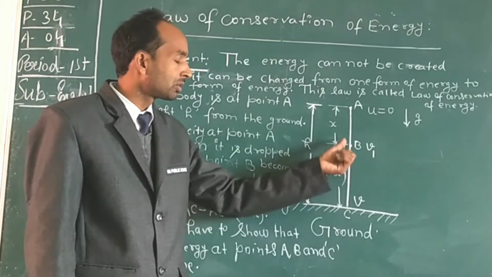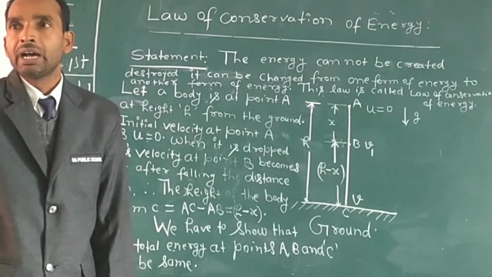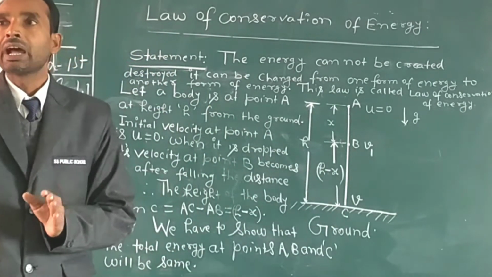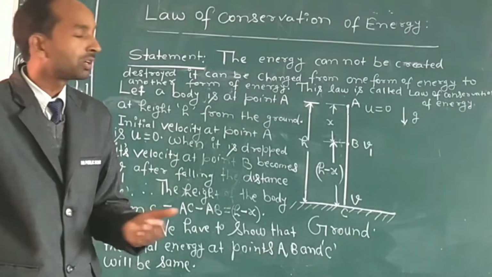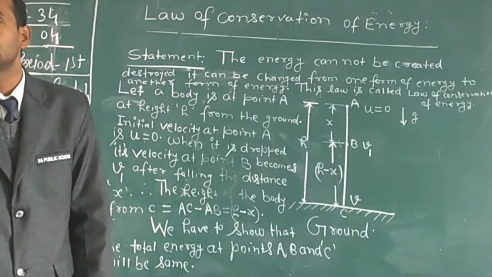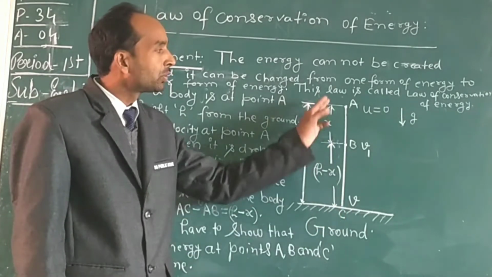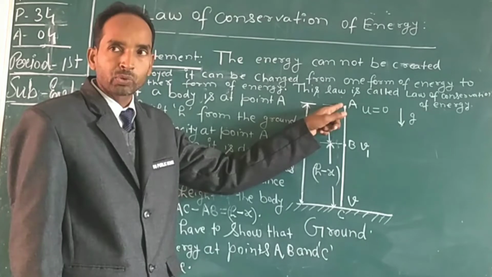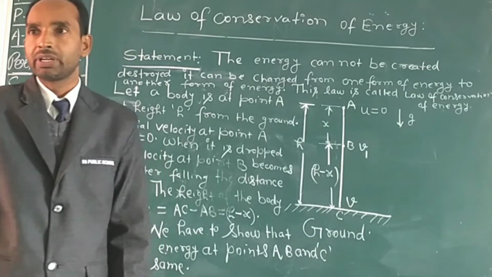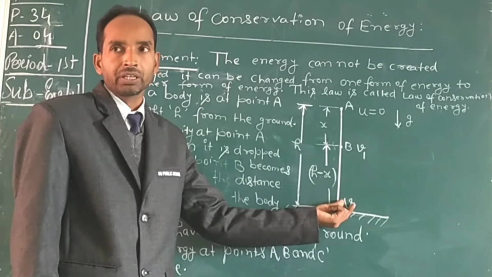Again, when this ball or body reaches the ground at C, we will find the final velocity and calculate the kinetic energy. The potential energy will be 0 because there is no height from the ground level. So at point C the potential energy will be 0, and the whole potential energy at point A will be converted into kinetic energy, which can be found by calculating the value of v.